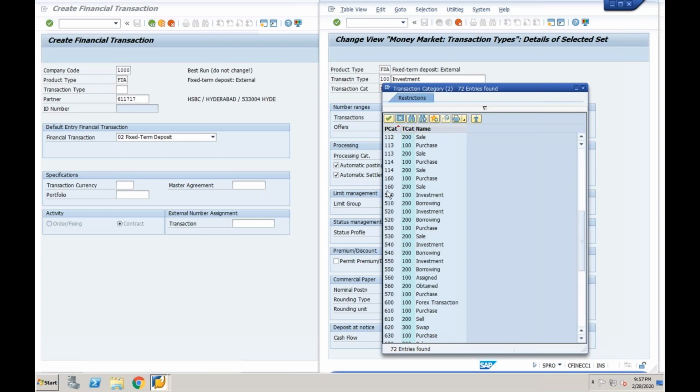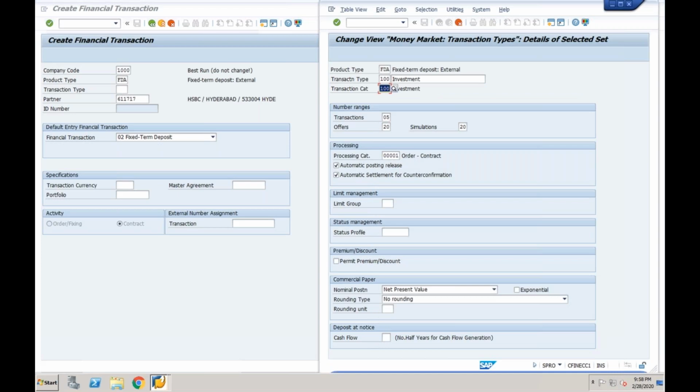Repeat this session for one or two times. 510 is the product category for fixed term deposit. How many transaction types are there in this fixed term deposit? Two, investment and borrowing, right? Using fixed term deposit, I can invest and I can borrow, right? Yes. Take investment in our example. Transaction number range.